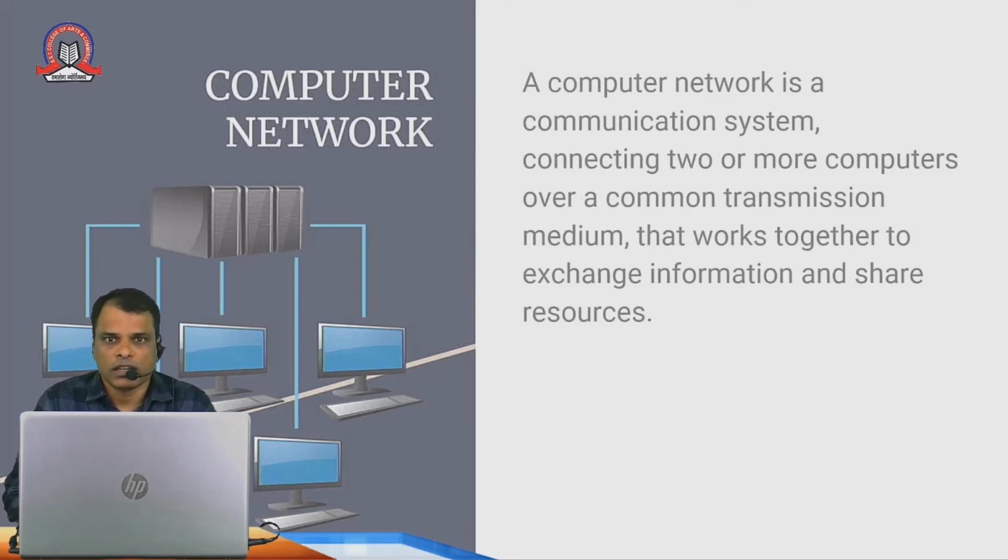So, what is a network? Network means connecting two or more computers to each other with or without wires for transferring data or for sharing their resources. Now, what is meant by a resource? Suppose one computer has a printer attached to it, the other computer can use the same printer through the network. So this is the basic definition of a computer network.